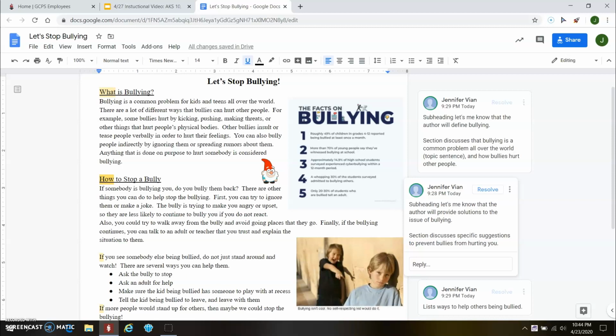The way that this article is organized also helps the author convey that message because he does it in a problem and solution manner. In the first subheading, he's telling us that bullying is a problem. In the second subheading section, he's telling us that there are ways to stop it.